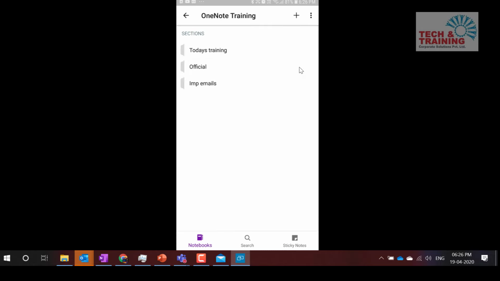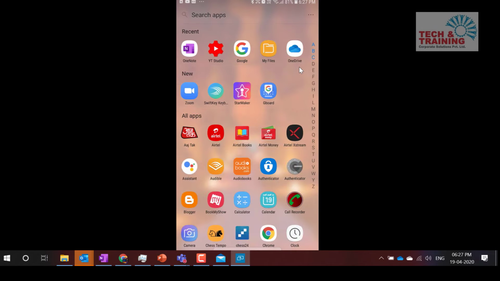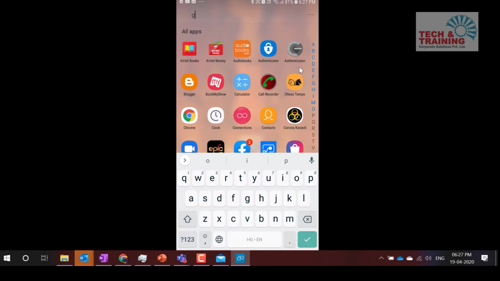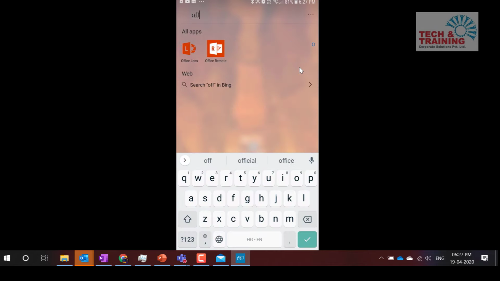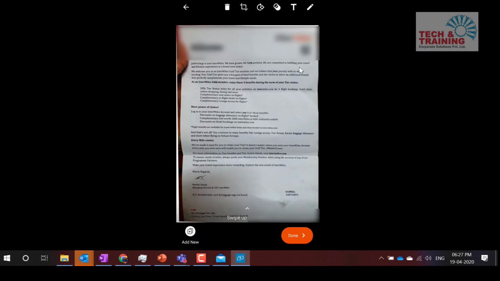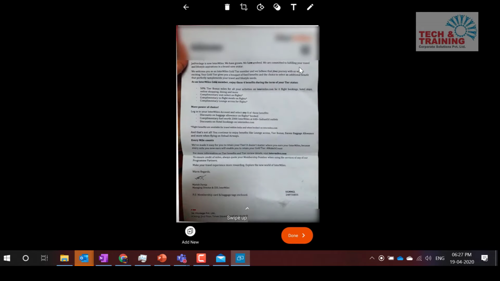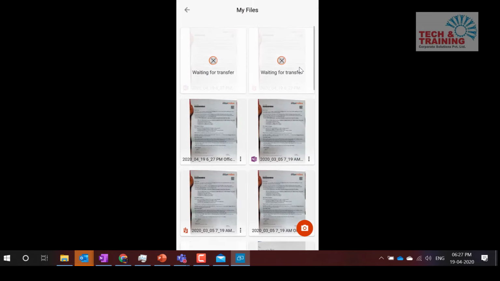Let me also show you one interesting application. The interesting application is Office Lens. Yeah, this Office Lens is a very useful app. Whenever you want to take any particular snapshot or any picture, you can do it. Okay, let me show you.